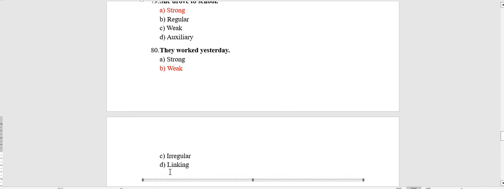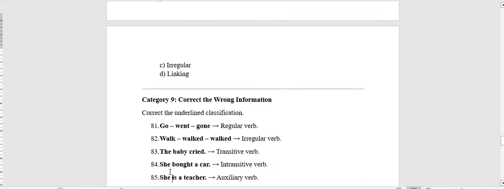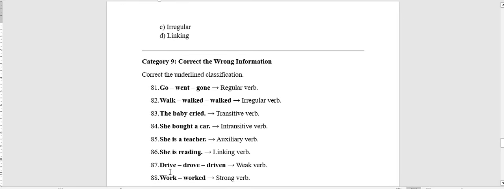Here we are. Choose the wrong information. Correct the underlined classification. Okay, here we have a classification and we are going to correct it, whether it's right or wrong. 81. Go, went, gone is a regular verb. No, it's irregular. 82. Walk, walked, walked is an irregular verb. No, it's regular as it's ending with ed. 83. The baby cried is a transitive verb. No, it's intransitive as there is no direct object.